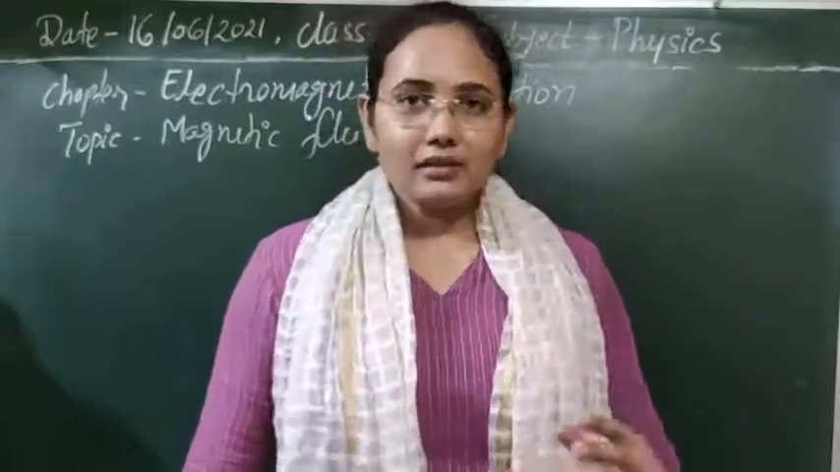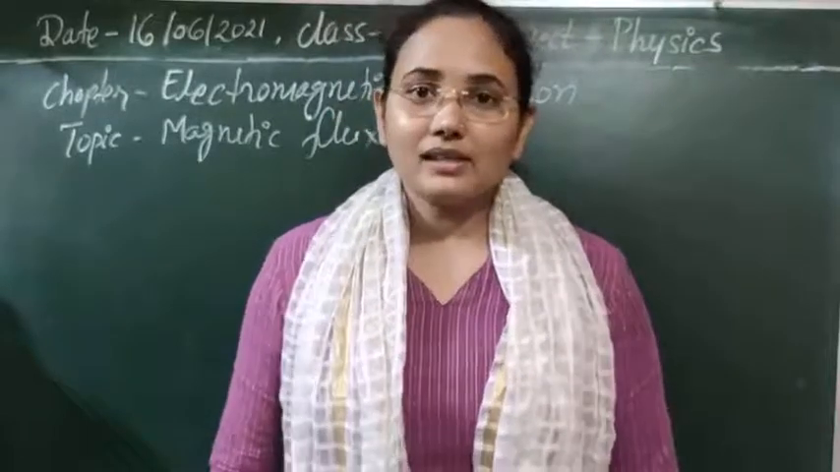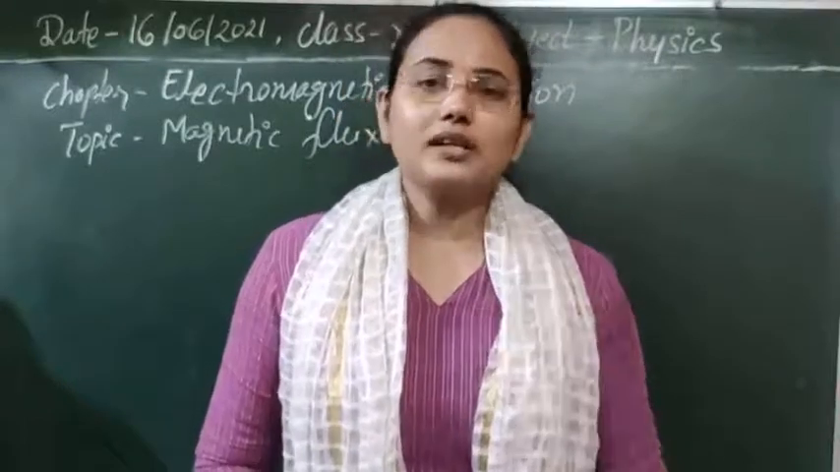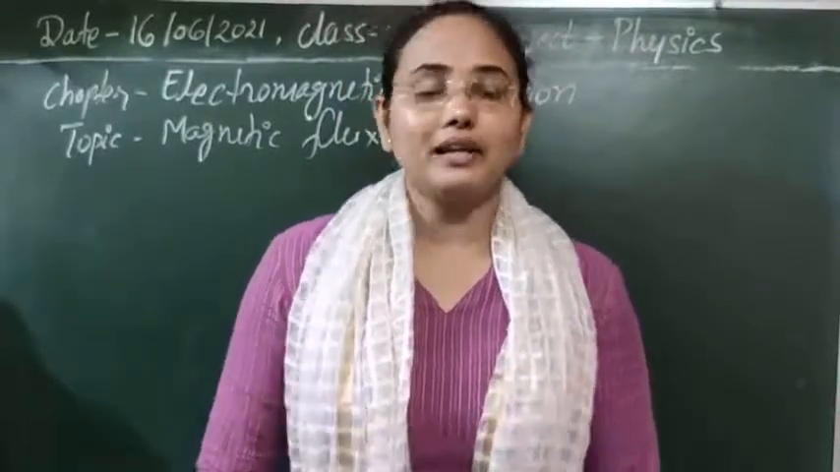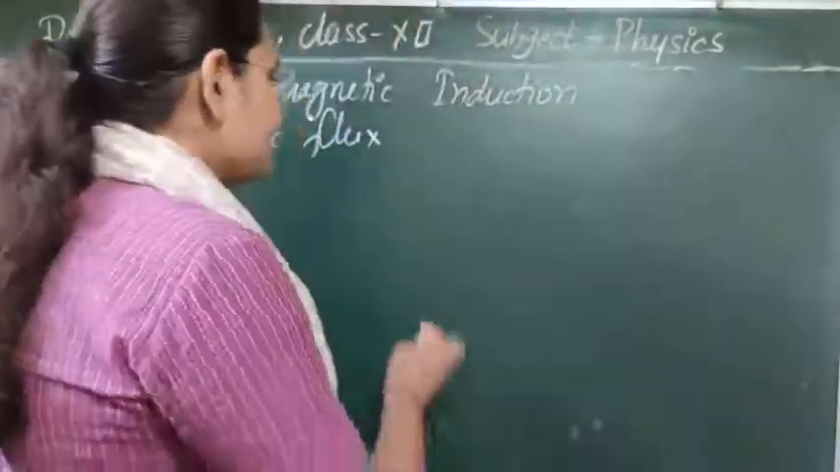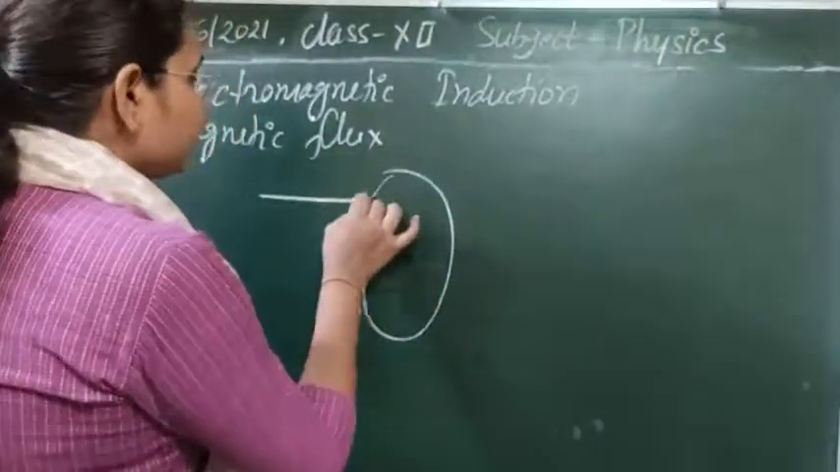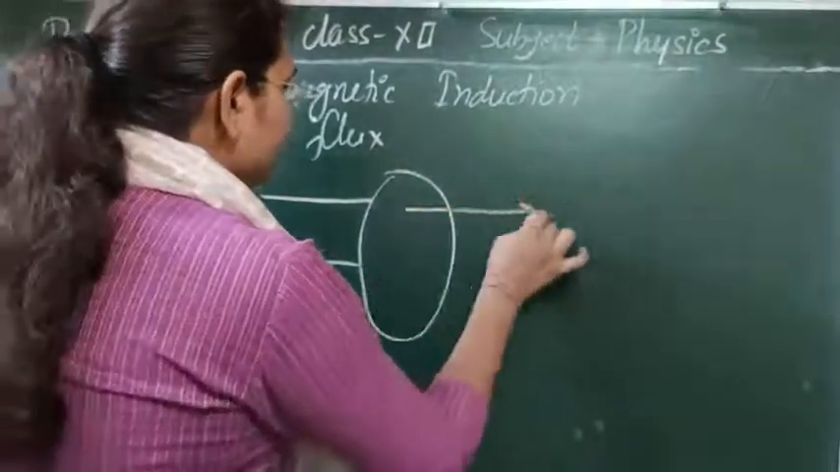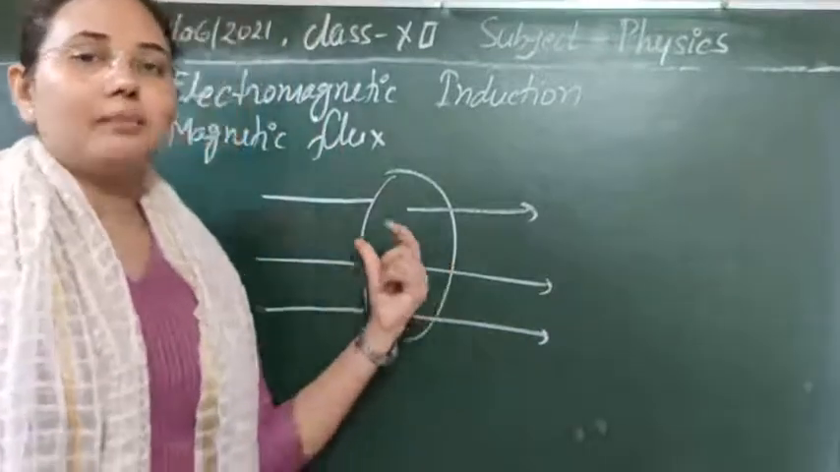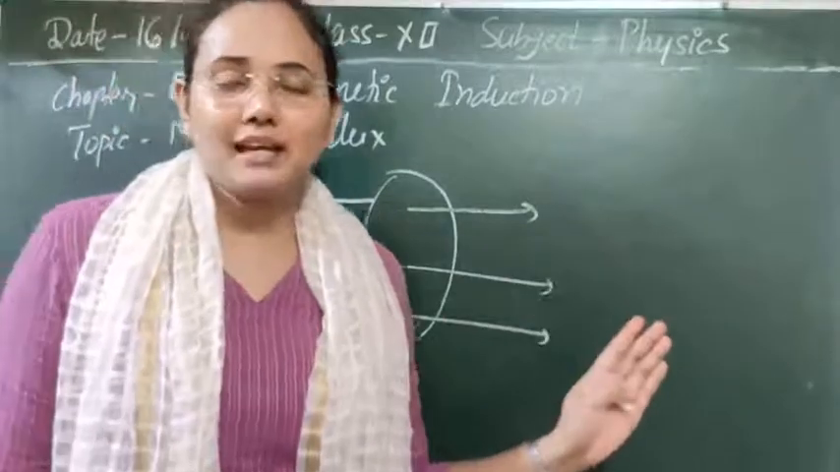One more time I have to remind you what electric flux is. Electric flux is the total number of electric field lines crossing unit surface area normally, that is called electric flux. In the same way, suppose this is our surface and magnetic field lines are passing through it. The number of magnetic field lines passing per unit area or per unit cross section of this surface is known as magnetic flux.